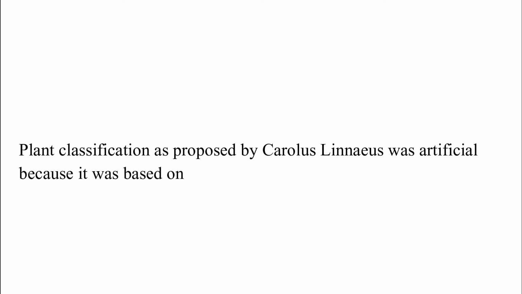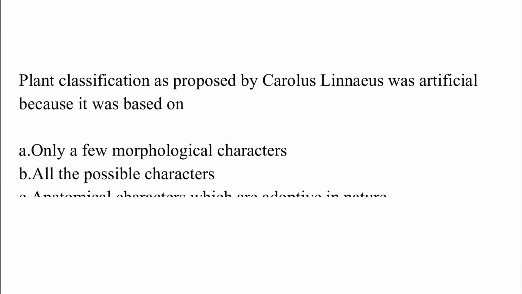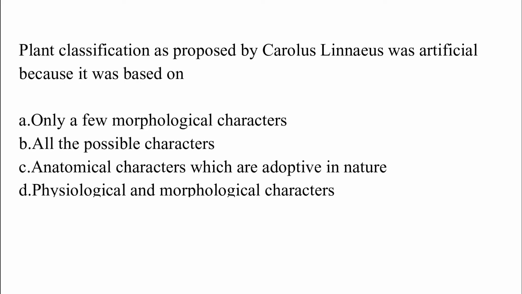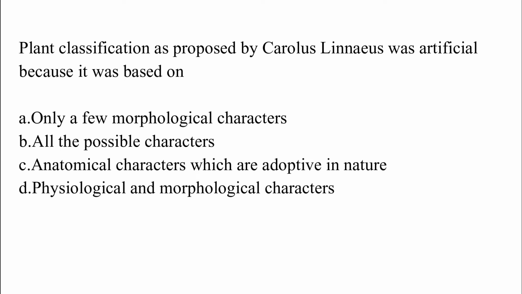Plant classification as proposed by Carolus Linnaeus was artificial because it was based on option A, only a few morphological characters, option B, all the possible characters, option C, anatomical characters which are adaptive in nature, option D, physiological and morphological characters.